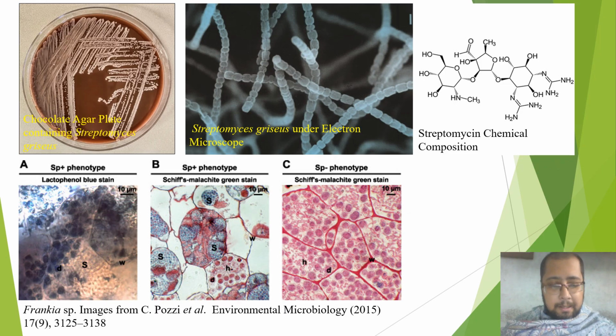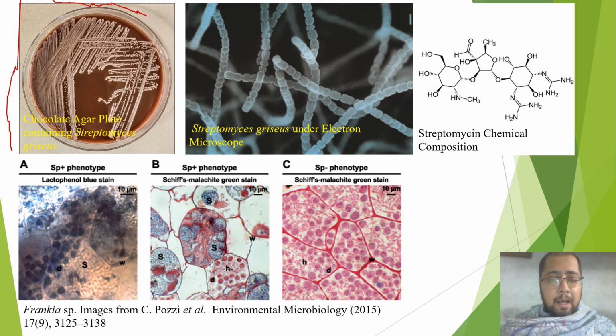Now here are some actinobacteria. First we have a chocolate agar plate containing Streptomyces griseus. Streptomyces griseus, as we mentioned before, is the producing agent of streptomycin, the antibiotic that is active against Mycobacterium tuberculosis, the causative agent of tuberculosis.